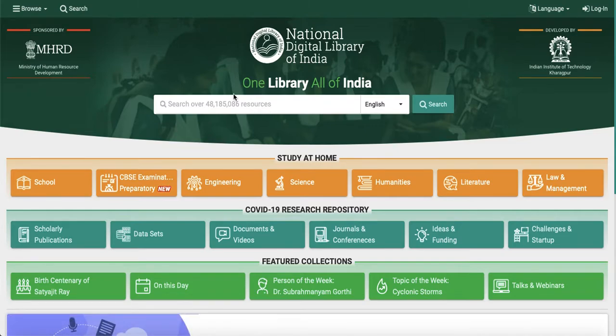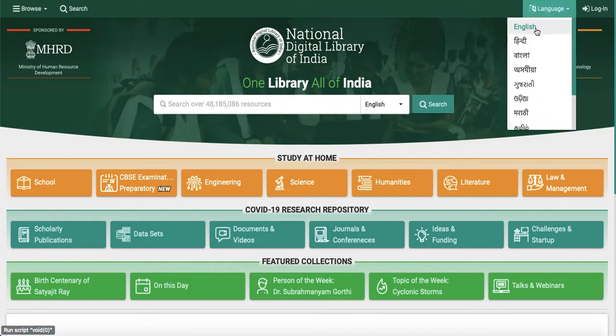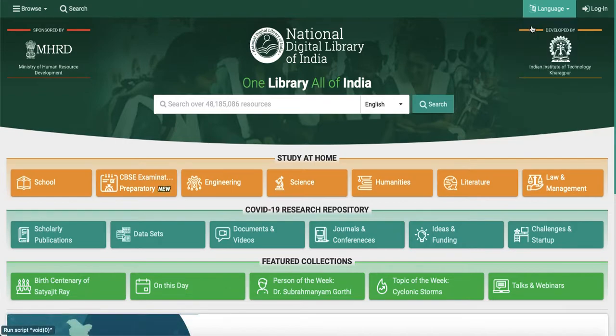So first of all, how can we access this? Just go to Google and type NDLI. You will get a link and go there. Next, you can select your language as per your convenience. There are a few languages here: English, Hindi, Bangla, Gujarati, Marathi, and many more. So you can go to the respective native language as well, and the website will be converted into that specific language. Now, as I am discussing things in English only, I have chosen English here. Okay, so you can modify that according to your convenience.